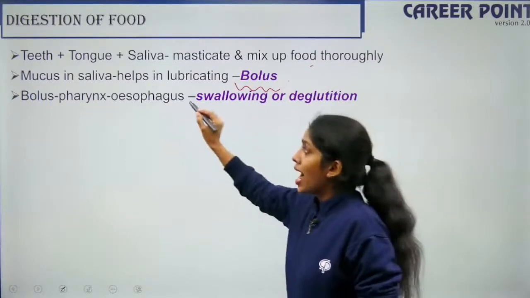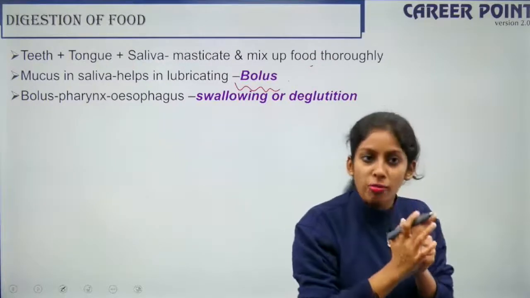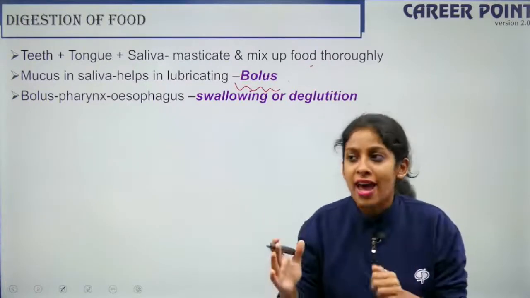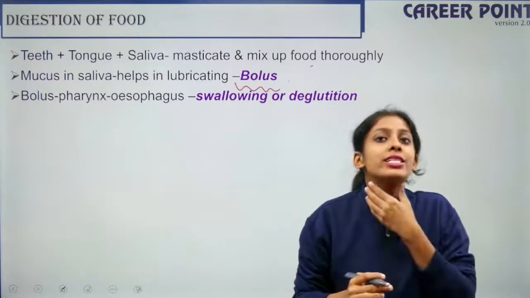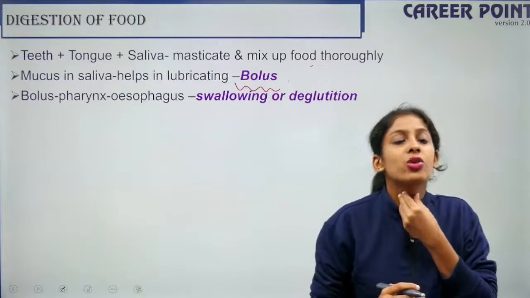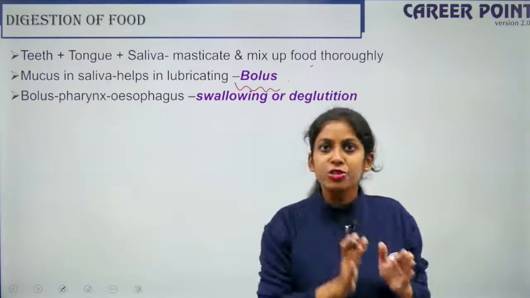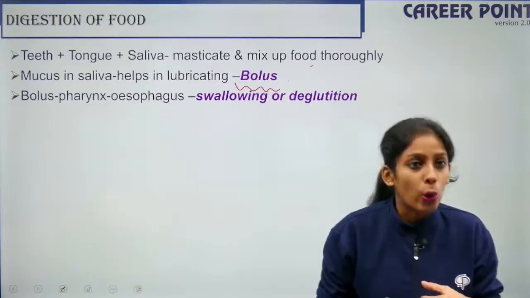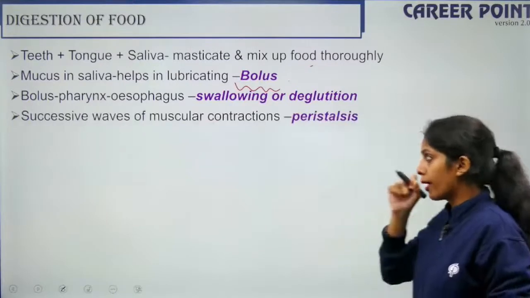Right? So how does it move from the oral or buccal cavity into the pharynx, and into the esophagus? By the process of swallowing. This is my oral or buccal cavity. Here is my pharynx. How does it move from my oral or buccal cavity into the pharynx? By the process of swallowing. Deglutition is also known as swallowing.